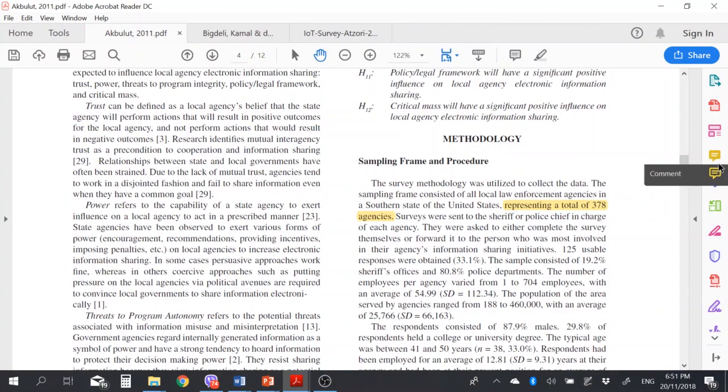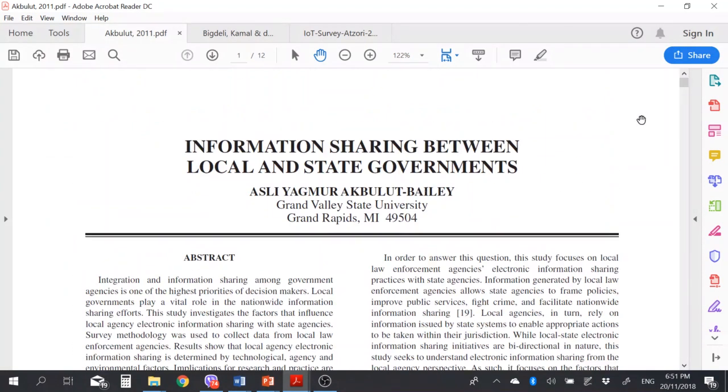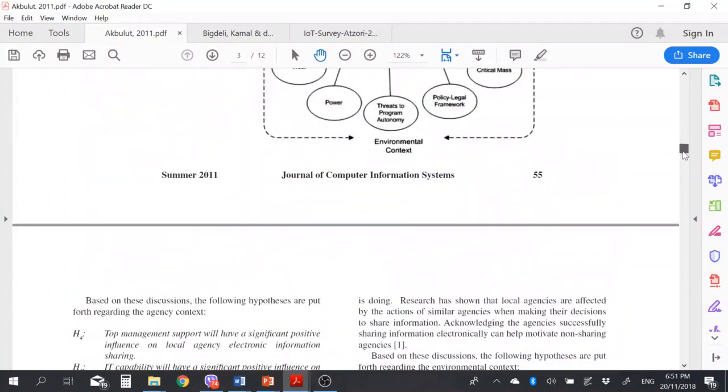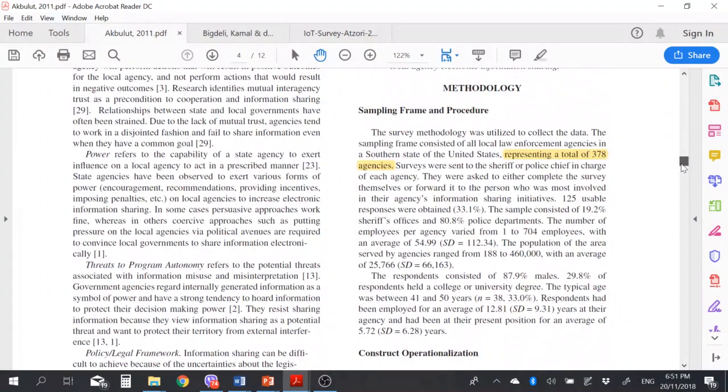Another example here is this other article, which uses a quantitative method. How do you know it is quantitative? You see, they distributed the questionnaire and collected data from 378 agencies. So it is about quantity, and because of that it is quantitative research.